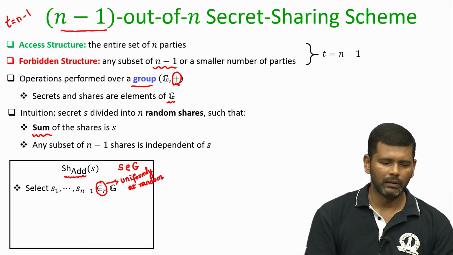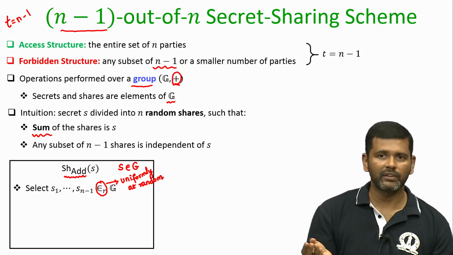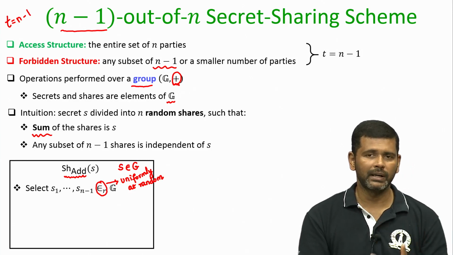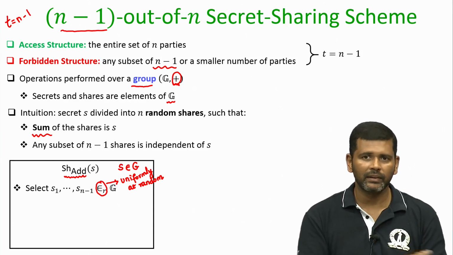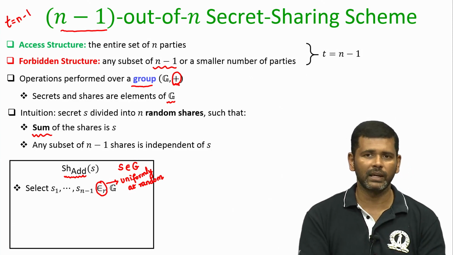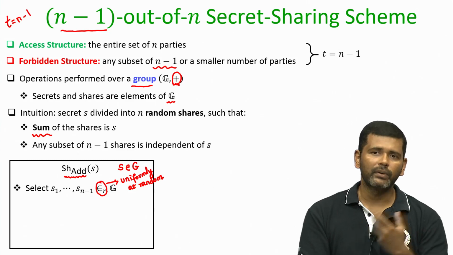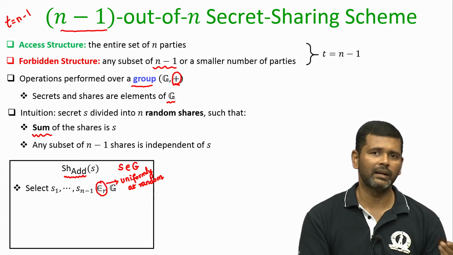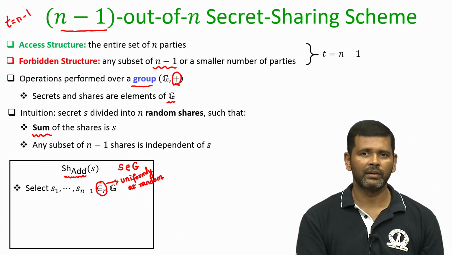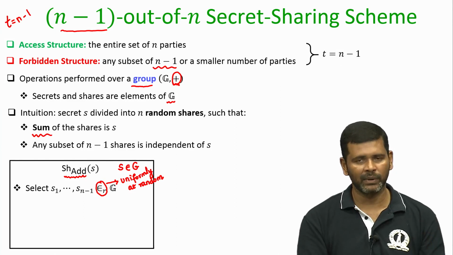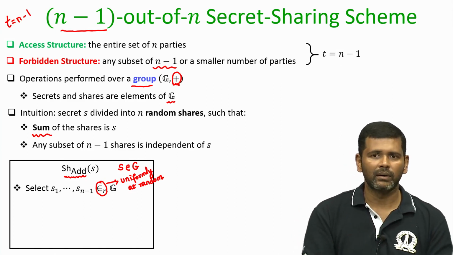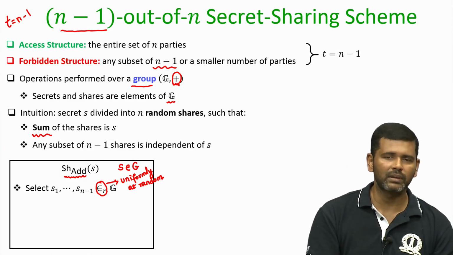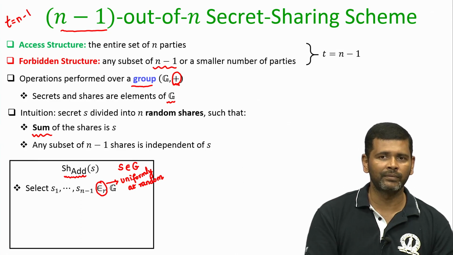So, it could be the case that all S1 to S n minus 1 are the same value, because you are picking S1 independently, S2 independently, S n minus 1 independently. So, there is a non-zero probability that all of them are the same group element, or they could all be distinct, which is also a non-zero probability event, or it could be the case that all the odd indexed shares are the same or the even indexed shares are the same, and so on. All these events can occur with non-zero probability, because you are picking the first n minus 1 shares for the secret S uniformly at random from your underlying group.